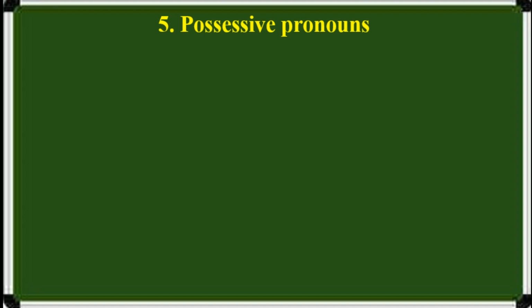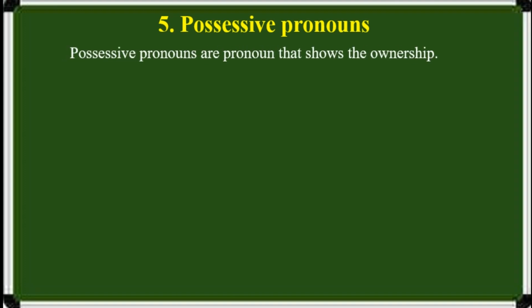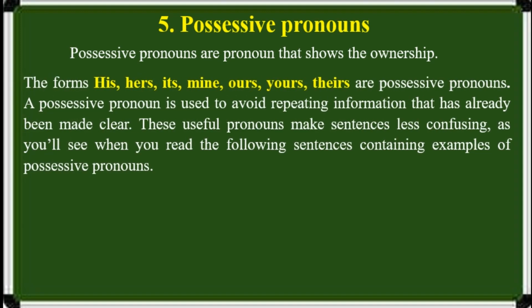Next one, possessive pronouns. Possessive pronouns are pronouns that show ownership. The forms his, hers, its, mine, ours, yours, theirs are possessive pronouns. A possessive pronoun is used to avoid repeating information that has already been made clear. These useful pronouns make sentences less confusing, as you will see when you read the following sentences containing examples of possessive pronouns.